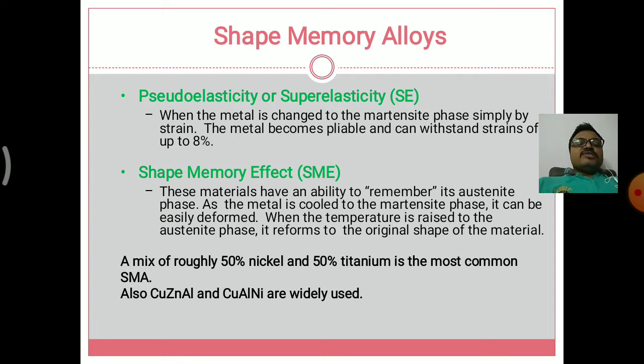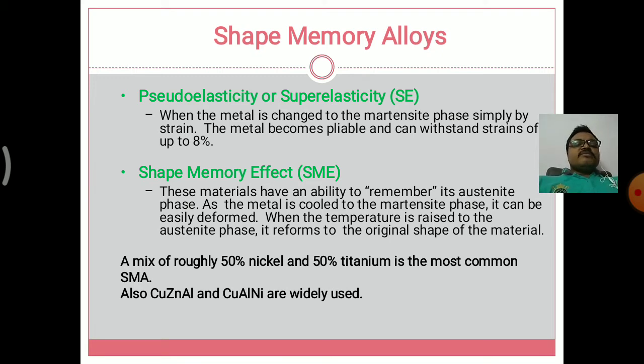Here we are seeing an example at the bottom. A mix of roughly 50% nickel and 50% titanium is the most commonly used shape memory alloy. It is also called nitinol: Ni means nickel, Ti means titanium, and Nol means alloy, so nickel titanium alloy.